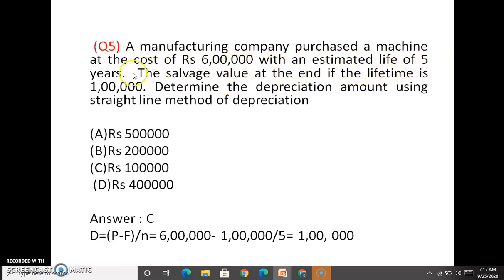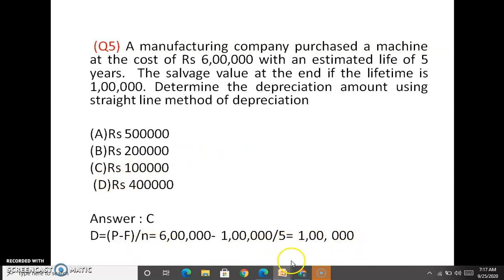A manufacturing company purchased a machine at a cost of 6 lakhs, P equal to 6 lakhs, N equal to 5 years, salvage value at the end of lifetime is 1 lakh, F equal to 1 lakh. Determine the depreciation amount using straight line method of depreciation. Depreciation equal to P minus F by N. P is 6 lakhs and F is 1 lakh, divided by 5, the end of lifetime. So P minus F by N equals 1 lakh.